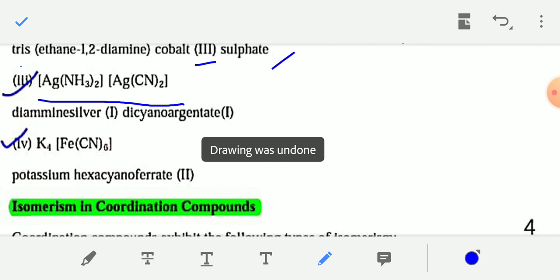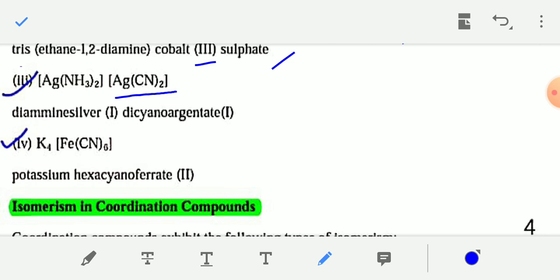Now write the name of the anionic part, [Ag(CN)2]. Two cyanide ligands are present, so dicyano. As silver is present in the anionic part, you have to write argentate, not silver.